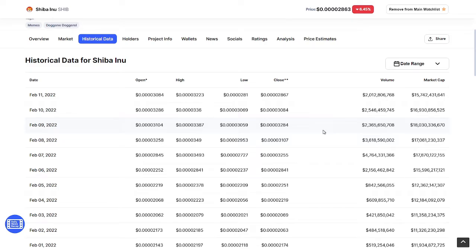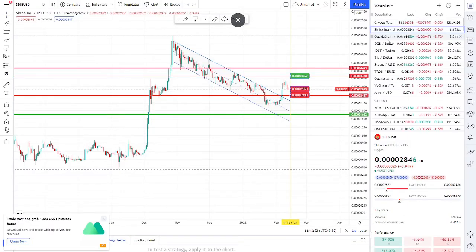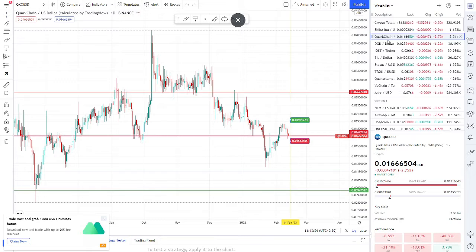So let's go for QuarkChain, and here if you open the charts of QuarkChain, definitely you are going to see a support zone of 0.016. So this is our support zone. If the coin takes support at this level, it will break out the resistance of its own, which is 0.0197 cents. If this happens, the coin will try to break out another resistance, which is 0.023 cents.